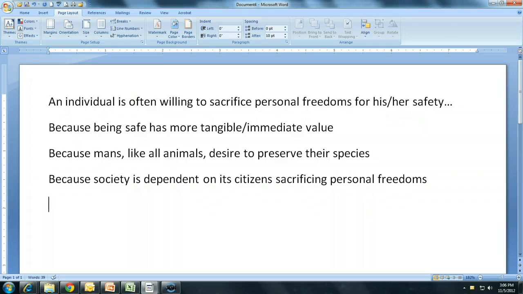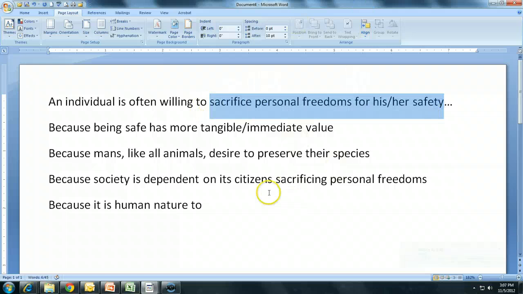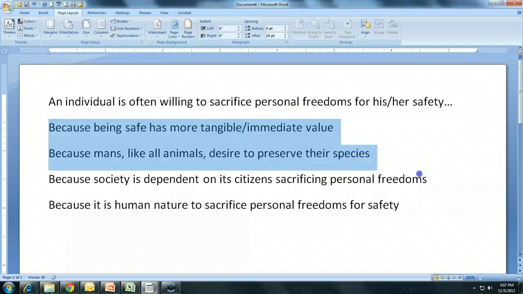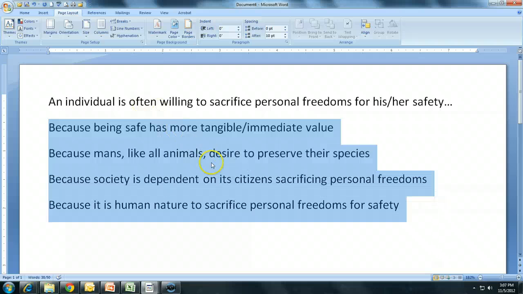And let's see, one more, the fourth, because let's just use the classic human nature, because it is human nature to sacrifice personal freedoms for safety. There we go. So now I've got my 4 supporting claims in support of my thesis.